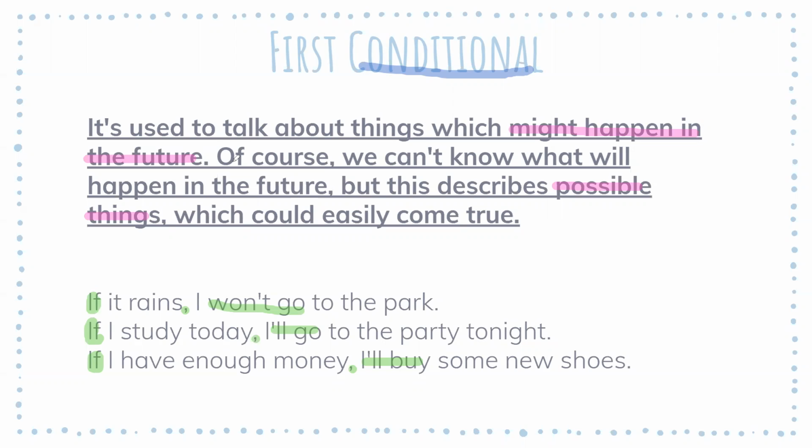The possible result that you chose or that you wrote will probably happen. So for example, if it rains tomorrow or if it rains later, I won't go to the park. But if it doesn't rain, then maybe I will go to the park. Okay? So the result will always depend on the condition.